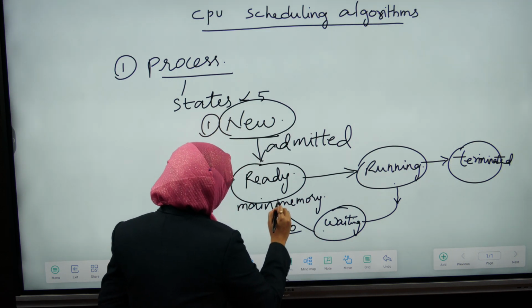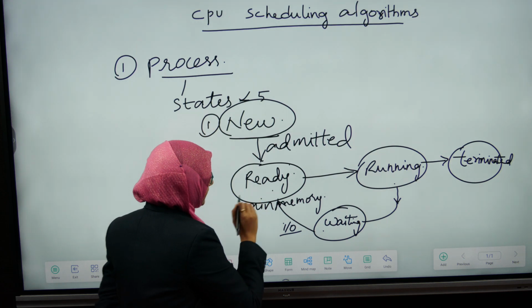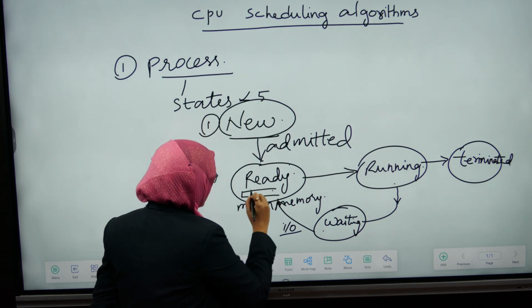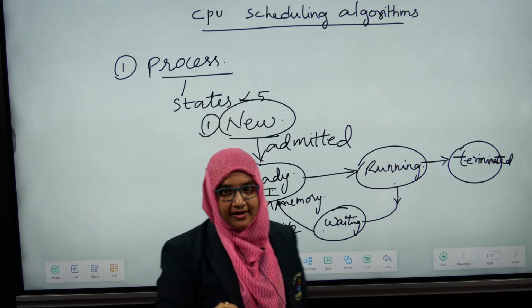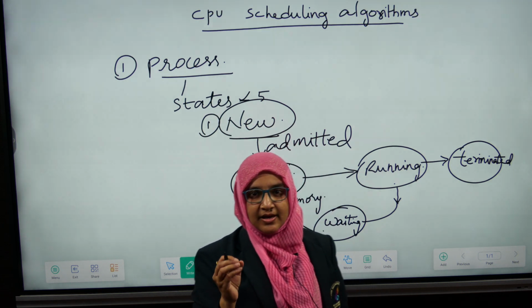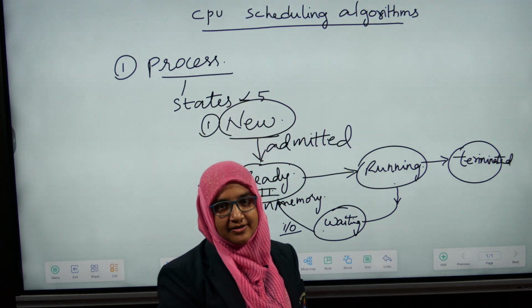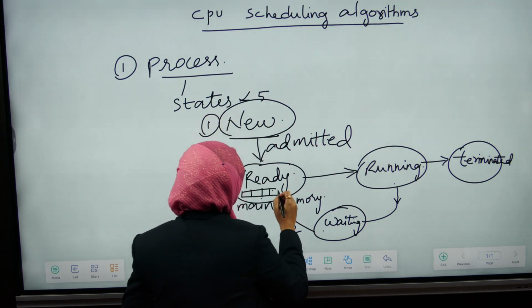Then it is sent back to the ready state. Here a ready queue is maintained where the processes wait for their turn of execution.